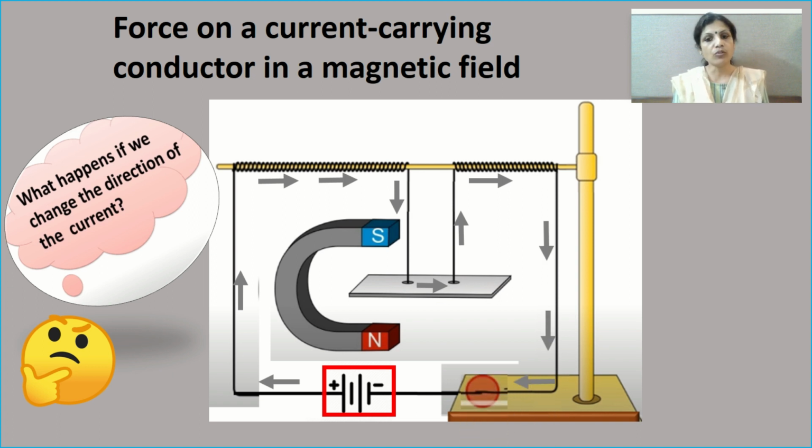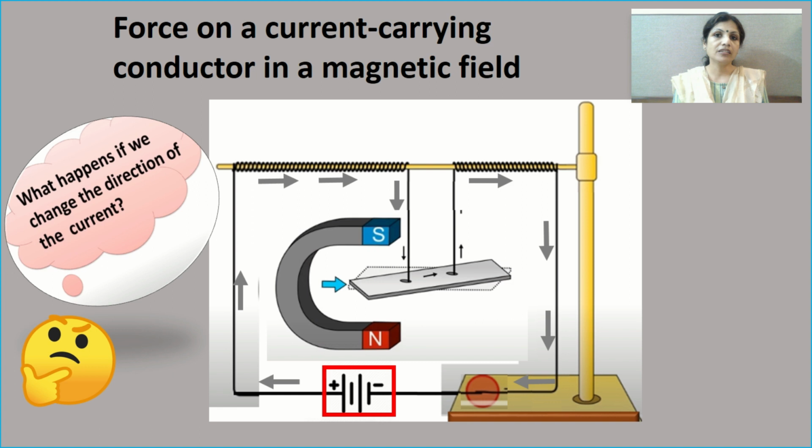That means we have closed the circuit, isn't it? And after closing the circuit, the current will start flowing through the conductor. Now here you will observe that the conductor experiences a force in the other direction. In the previous case it was towards the left, and here it is towards the right if you observe.